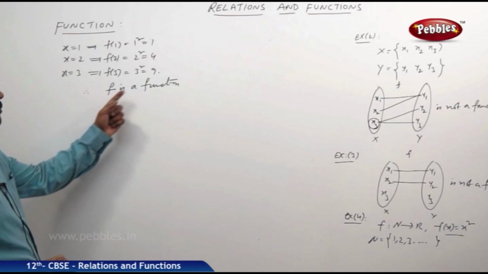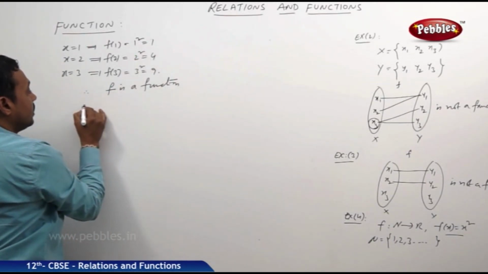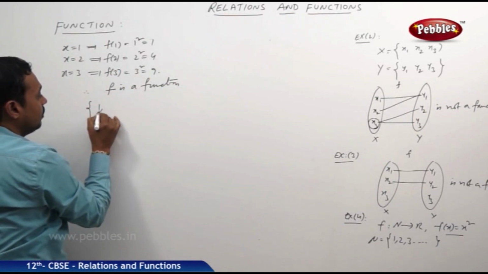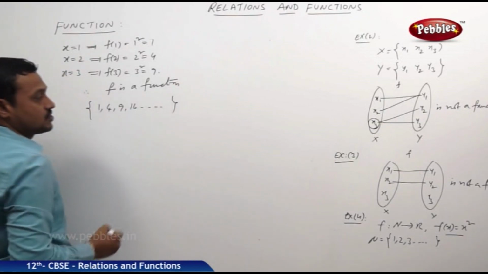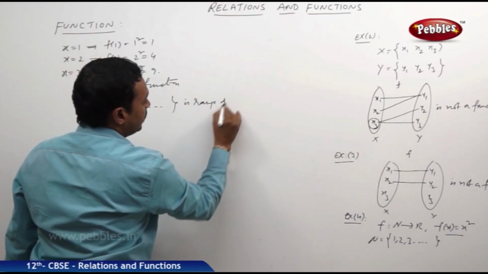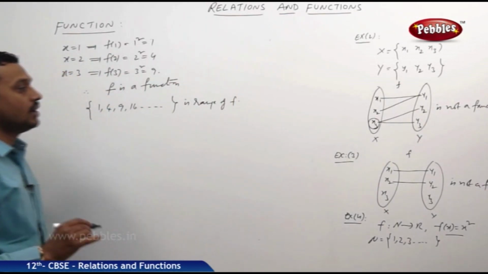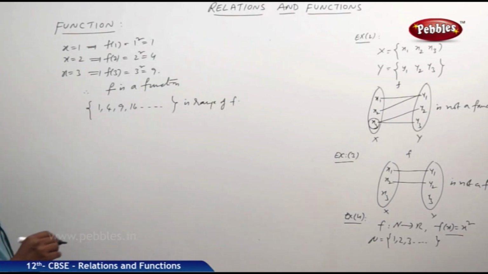The set of images is 1, 4, 9, 16 and so on, perfect squares, and this set is the range of the given function f. These are some of the examples of a function.